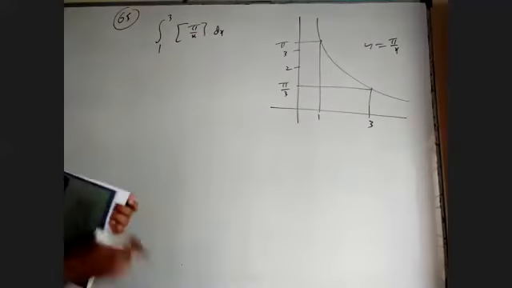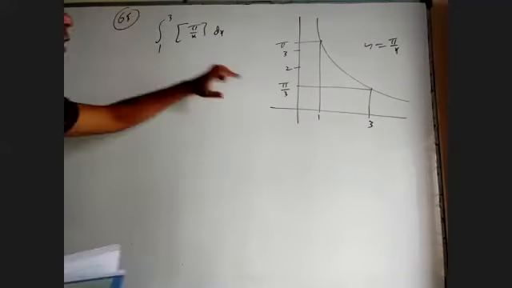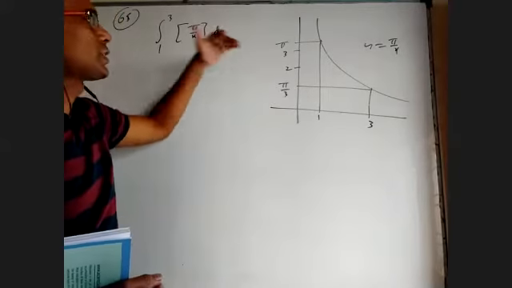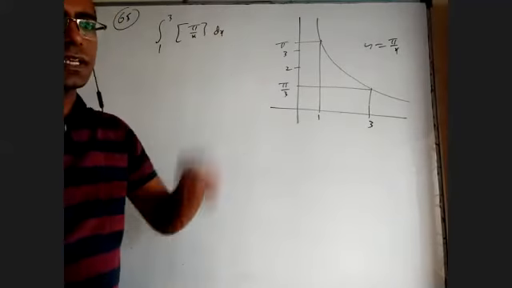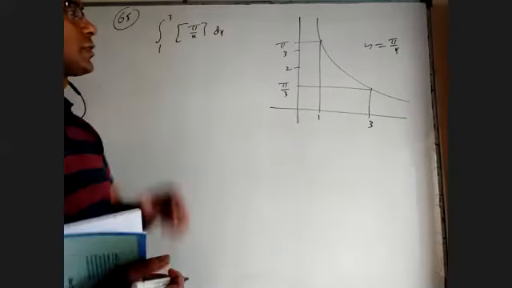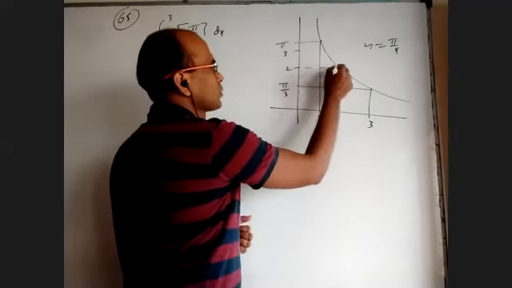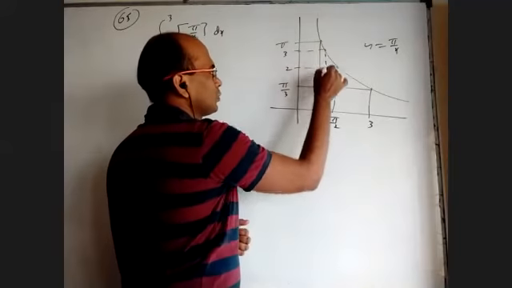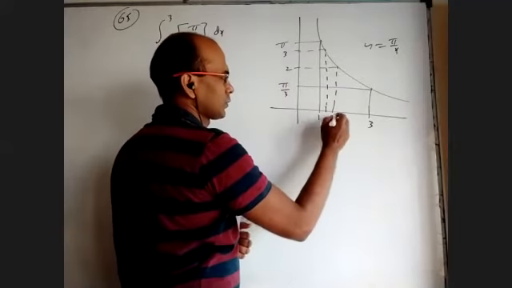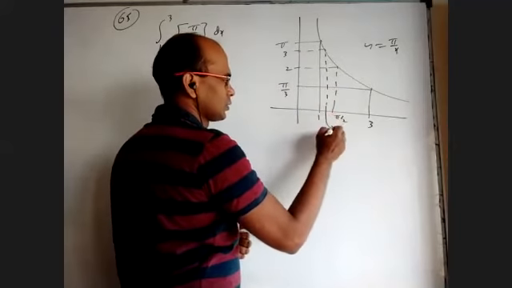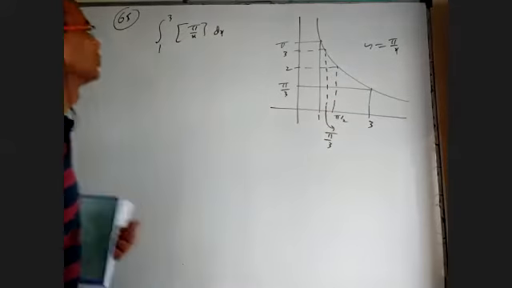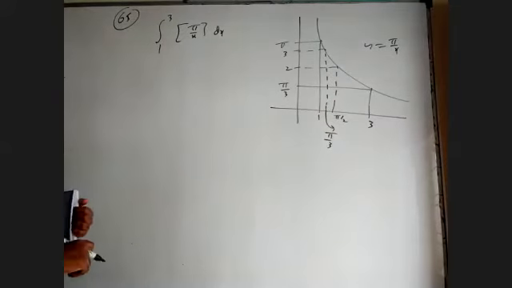Okay, so please understand, as x is changing from 1 to 3, pi by x is changing from pi by 3 to pi. In between, there are two integers. So I have to break the integral at such an x value where this pi by x becomes an integer. What are the corresponding numbers? One is pi by 2 and the other is pi by 3, which are between 1 and 3. So I have to break the integral there.